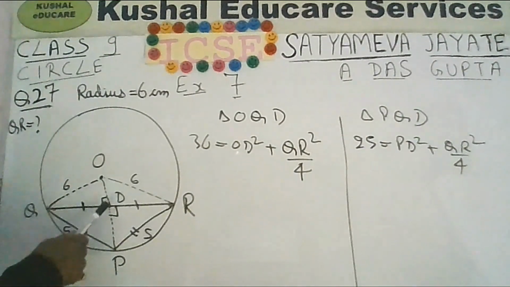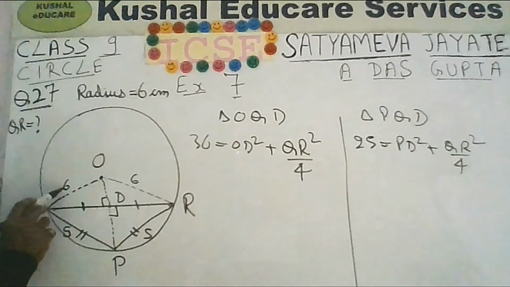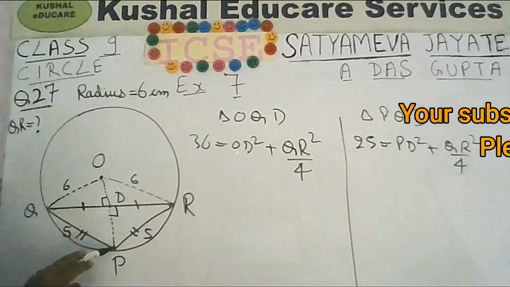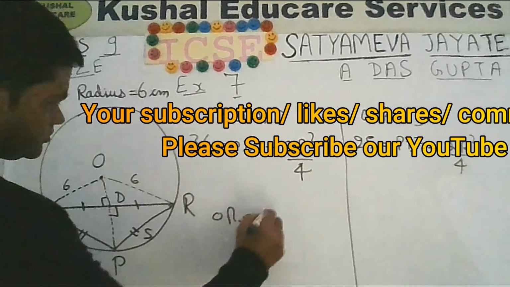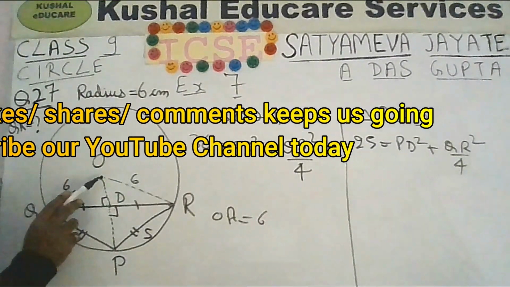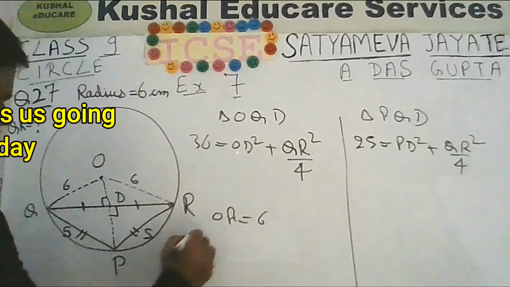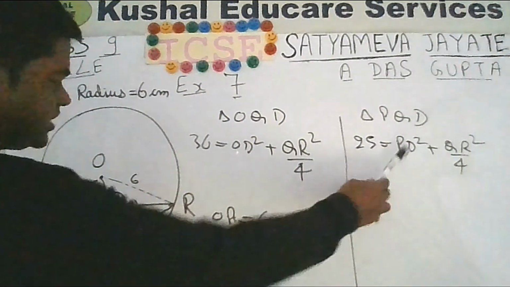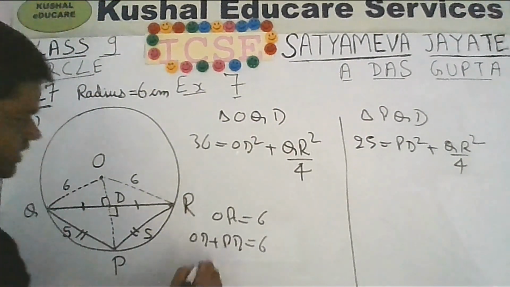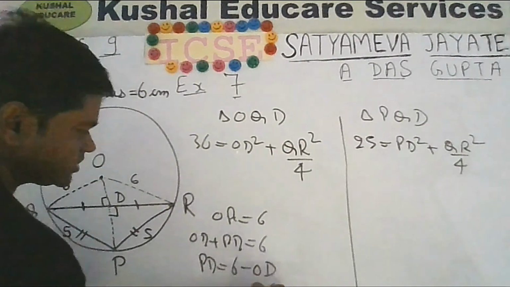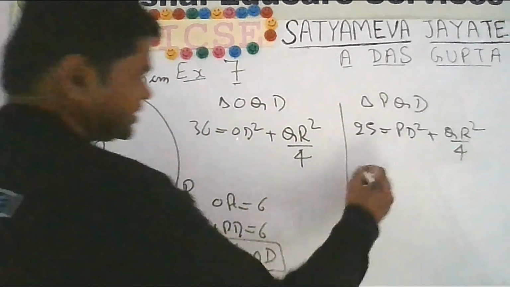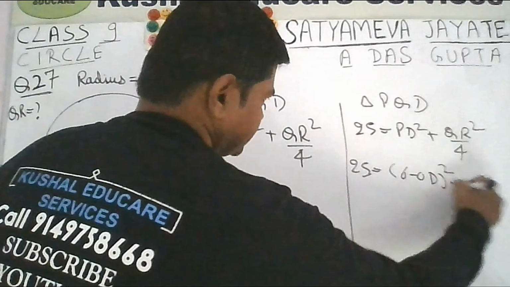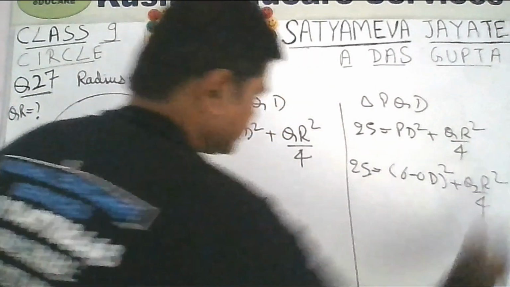Now for this PD, you know that 6 is the radius. That means OP will be 6. So what will be PD? If OP is 6, what is OP? OP is OD plus PD. This is 6. So here instead of PD, you can write 6 minus OD. This PD will be equal to 6 minus OD. So instead of PD square, you can write 6 minus OD whole square plus QR square by 4.